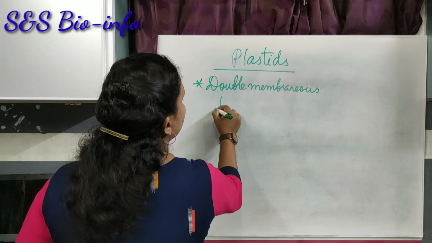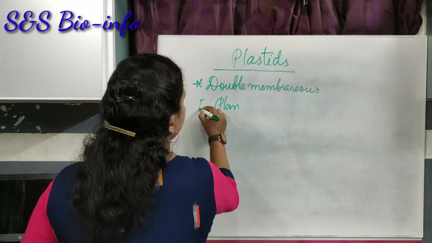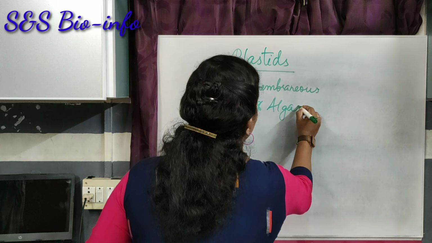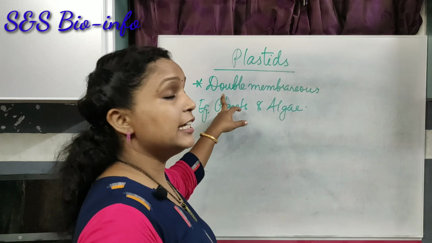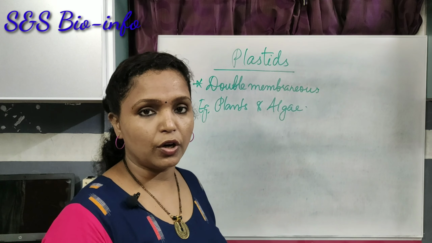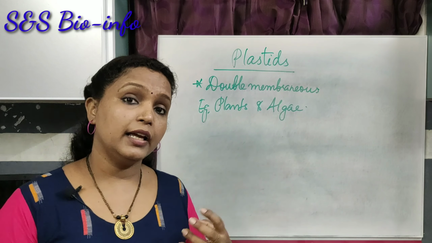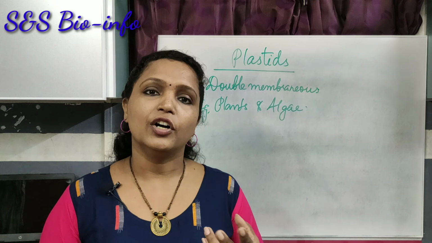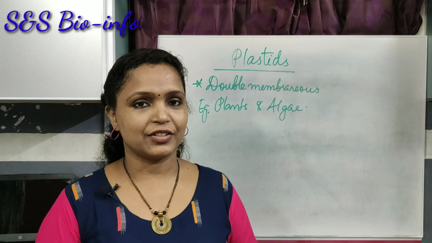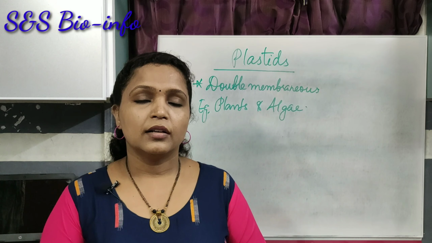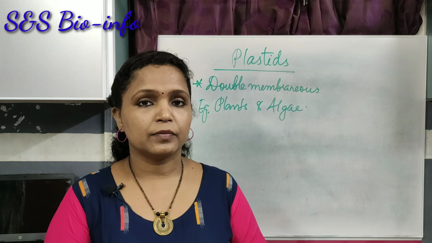And are found in plants and algae. Okay. These plastids are involved in the growth and development of the plants. They act as the storehouse of various substances like food, pigments, etc. Now let's study more details about plastids. So what are these plastids?